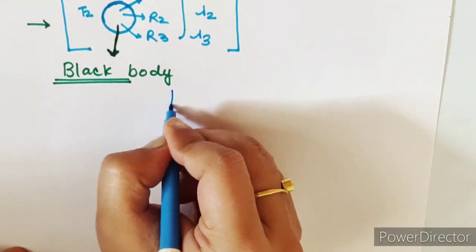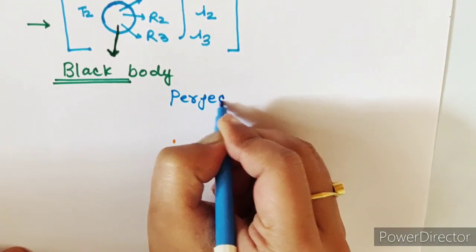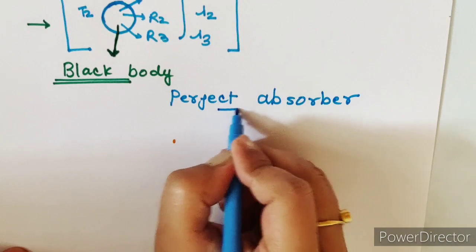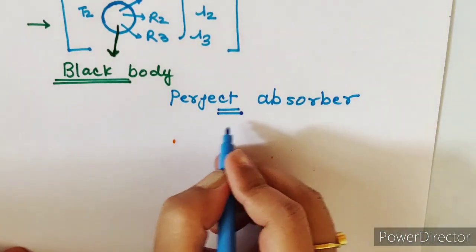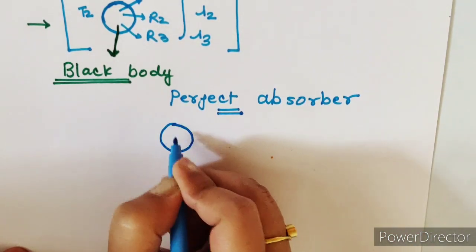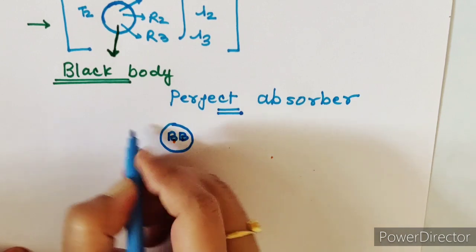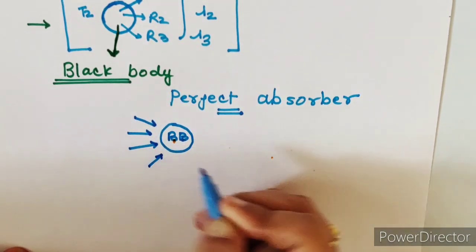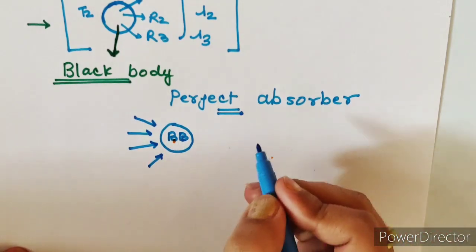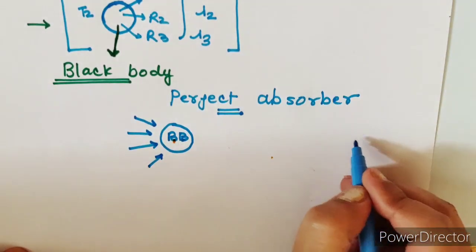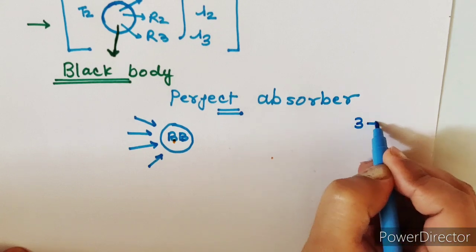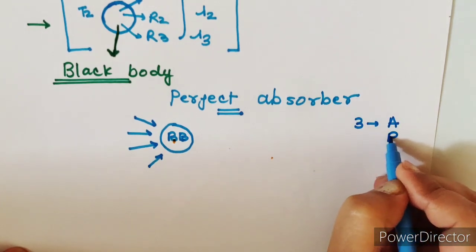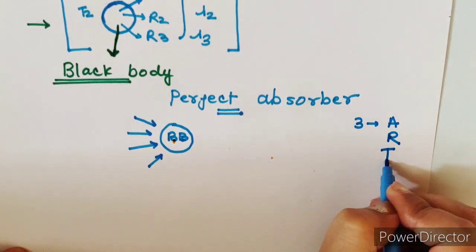Black bodies, you can say the black bodies are the perfect absorbers. What do you mean by perfect absorber? Perfect absorber means if this is my black body, so I am writing BB, some radiations are falling on this black body. So now earlier in the real object we had seen these radiations have three ways to end up. One is absorption, one is reflection, one is transmission.